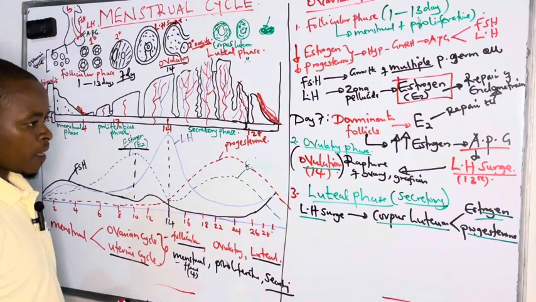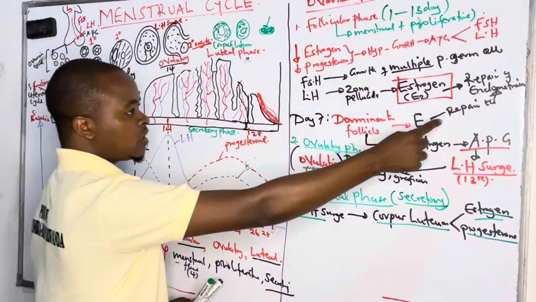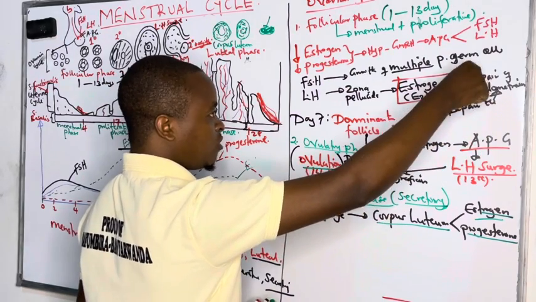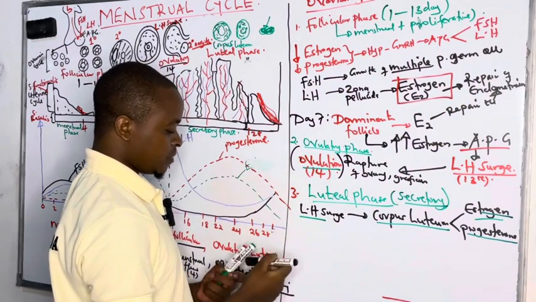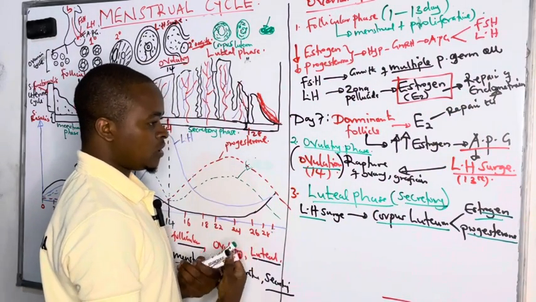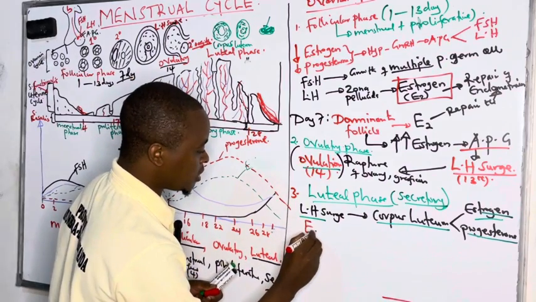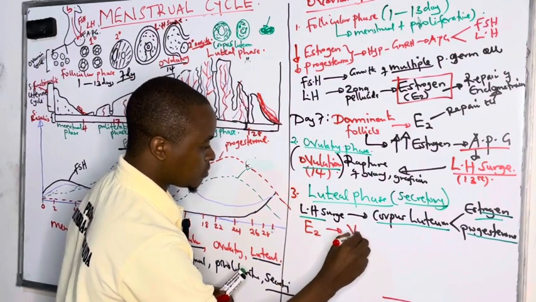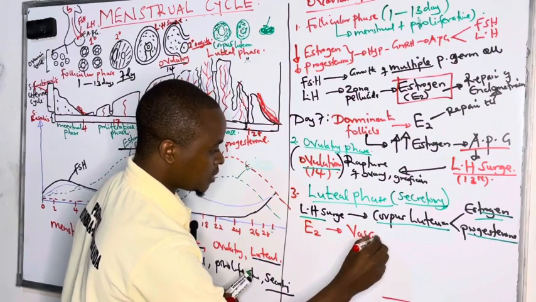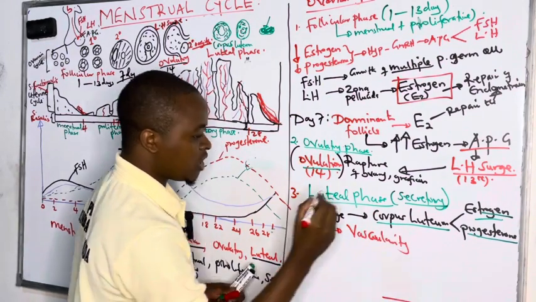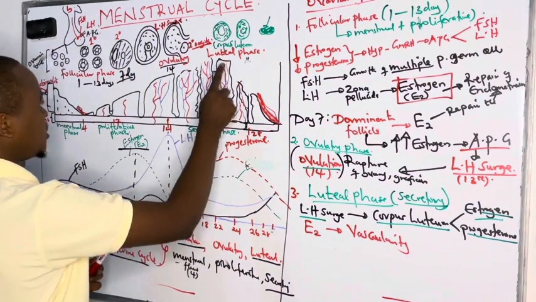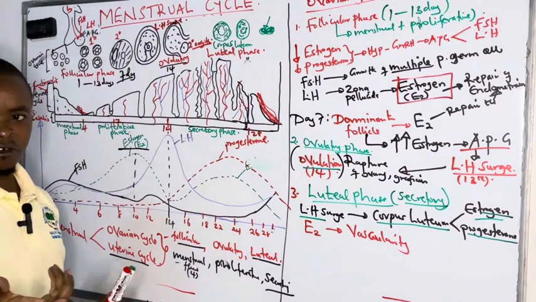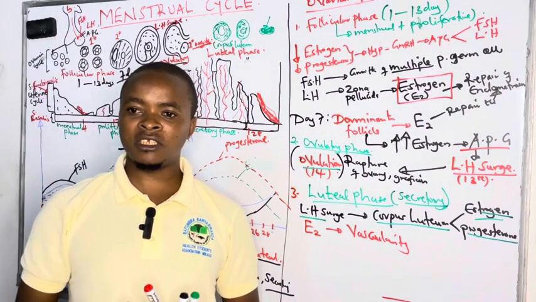As much as we saw estrogen causing repair of the endometrium, in this phase estrogen, which we are calling E2, continues to increase the vascularity of the endometrium, whereby we see an increase in the blood vessels as they are expecting implantation.